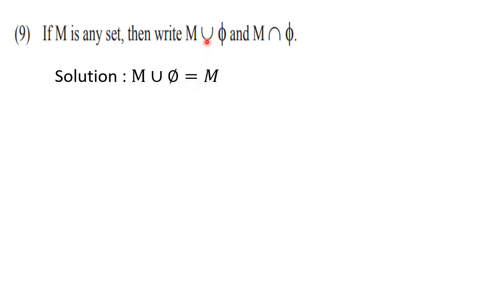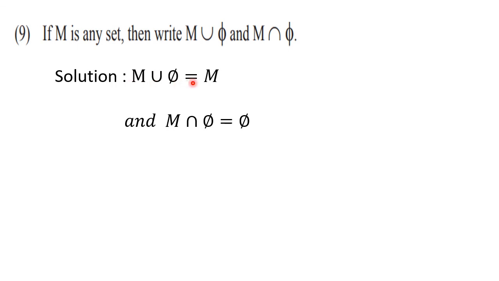I told you that while writing union, you have to think of a bigger set always. And while writing intersection, you have to think of a smaller set. So obviously the next answer is ready for you: M intersection phi is phi, or null set. So this is what you can write down directly from the properties. Phi means what? Empty set, null set.